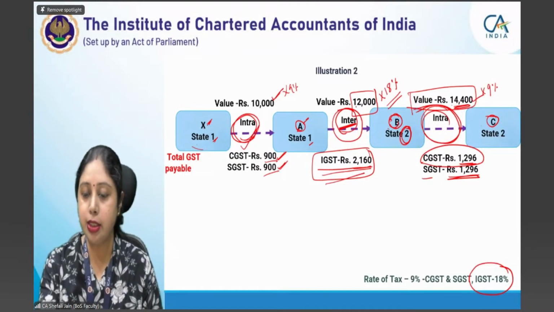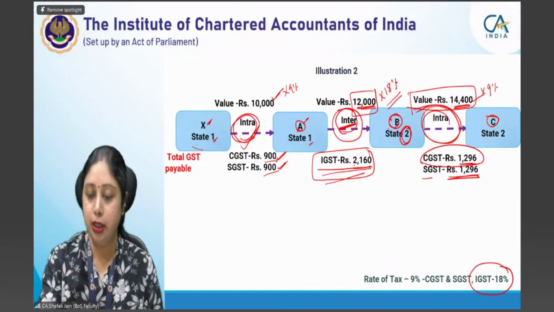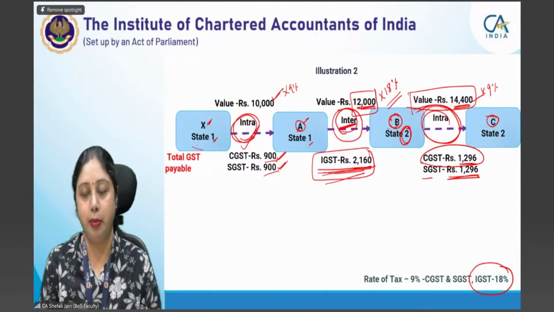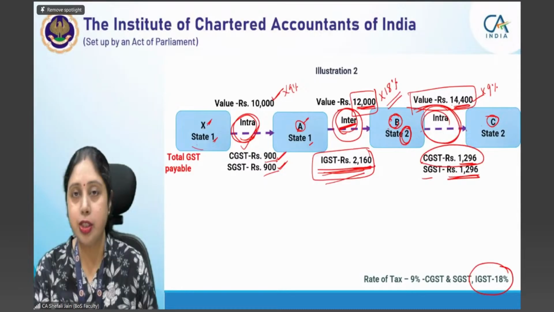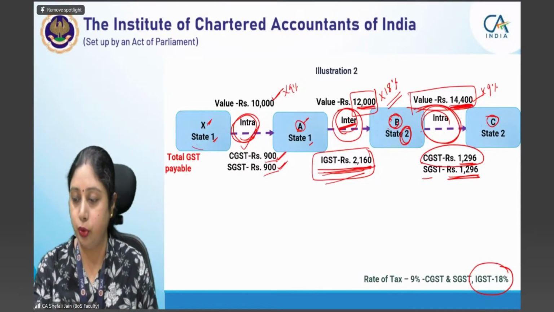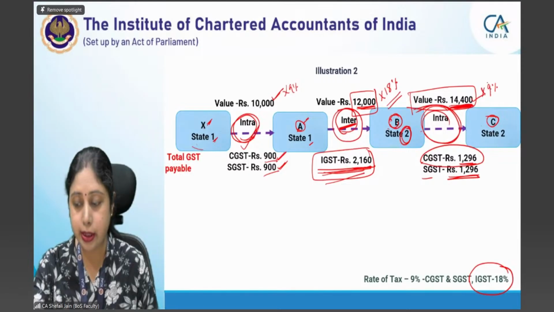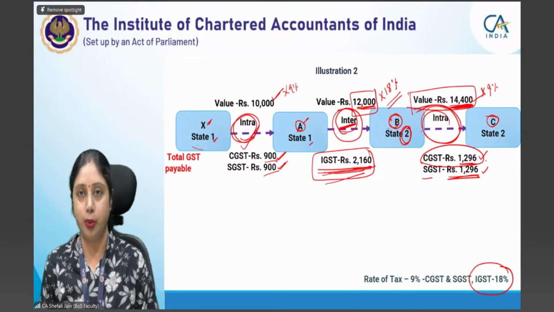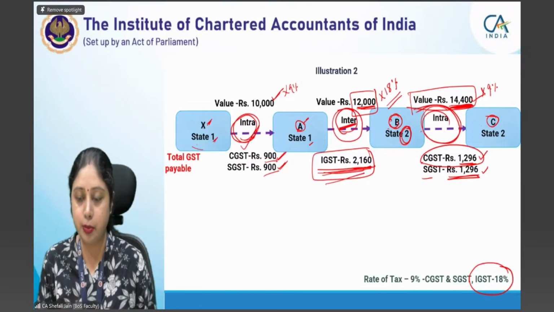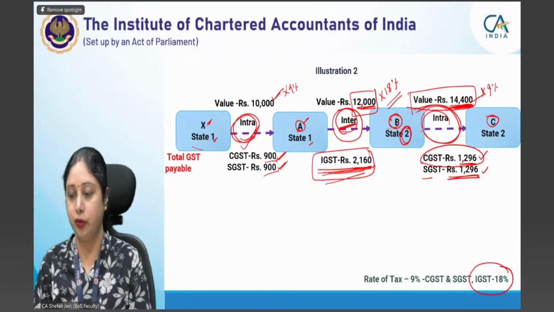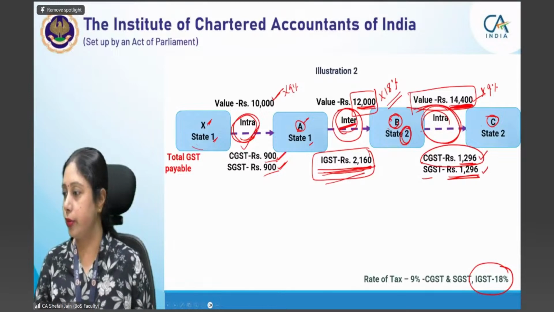In second transaction, value became 12,000. Since it is an interstate transaction, IGST of 2160 is payable. In third transaction, again it is an intrastate transaction. Value has become 14,400. We applied a rate of 9% and we got CGST and SGST of 1,296 rupees. This is the simple amount of tax payable in each of the three transactions.